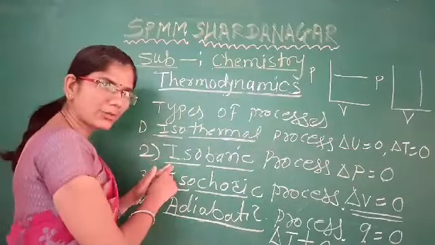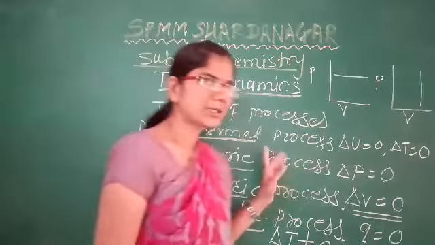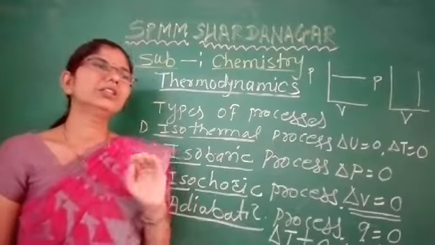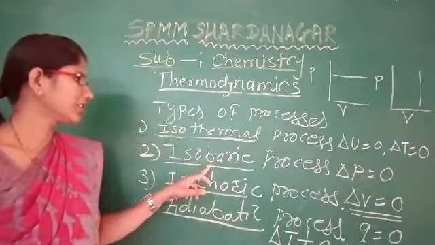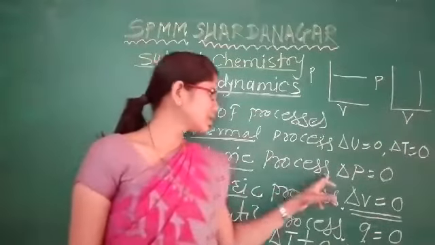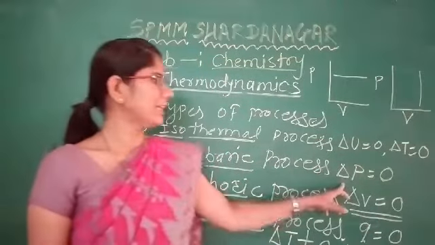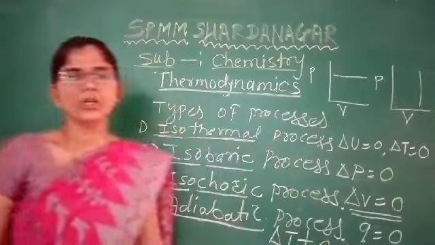For an isobaric process means a process in which there is no change of pressure of the system throughout, or it remains constant, and therefore the value of delta P is equal to 0.